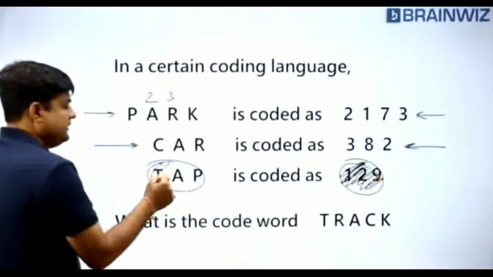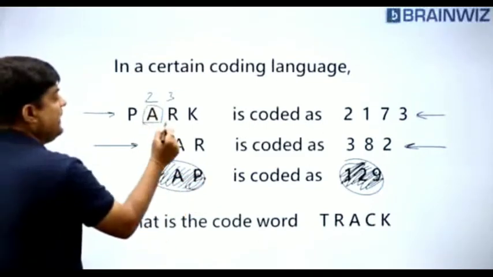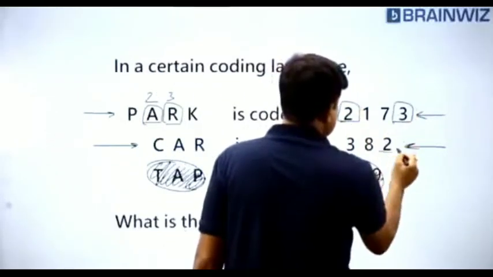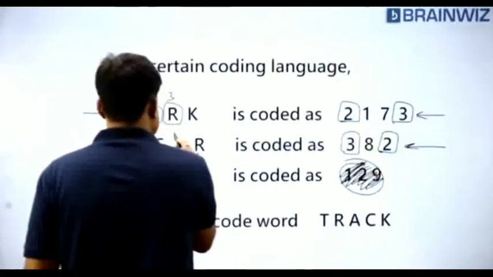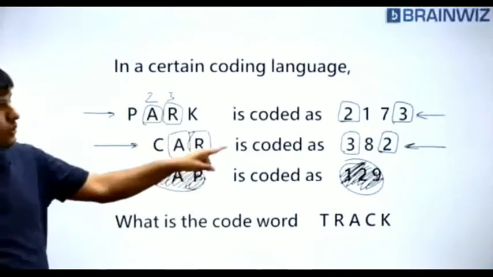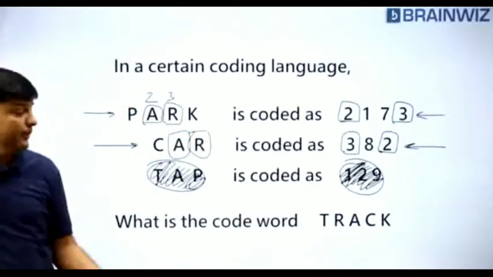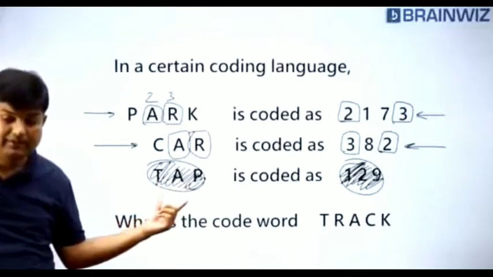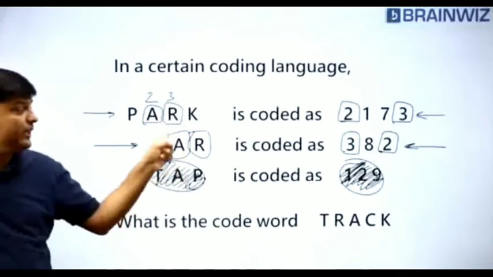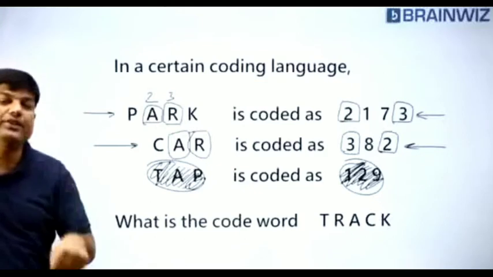Think that this is not there. We have got A here, we have got R here. We have got 2 here, we have got 3 here. You tell me, common is A, R. Then who is 2, who is 3? A is 2, R is 3. Mayank Tiwari, you are telling me, keeping this one in brain. Keeping this one in brain, you are telling. But without this, I am telling you, can you answer? No. Answer is not important, students. How you have to do, I am teaching you here.